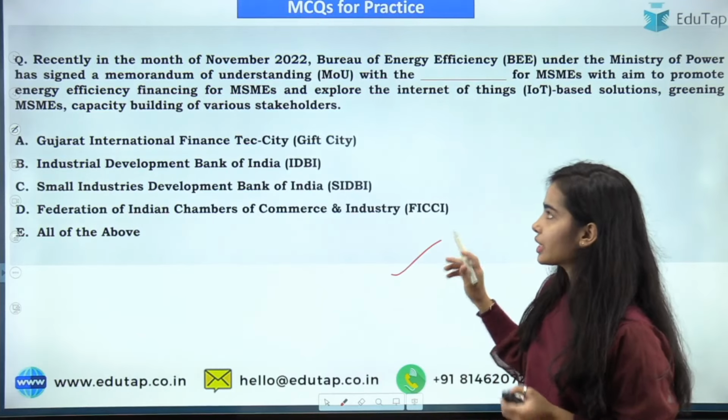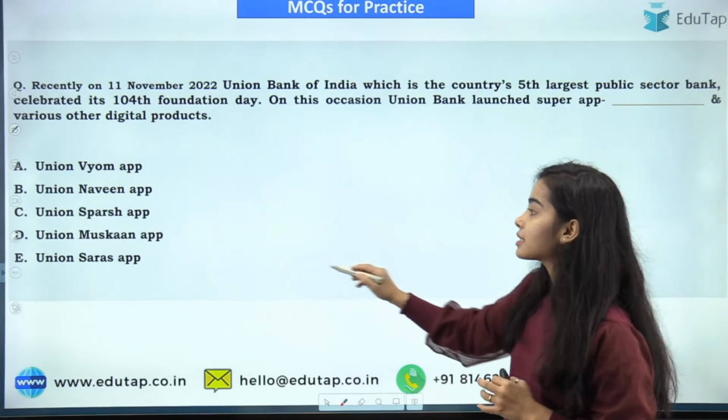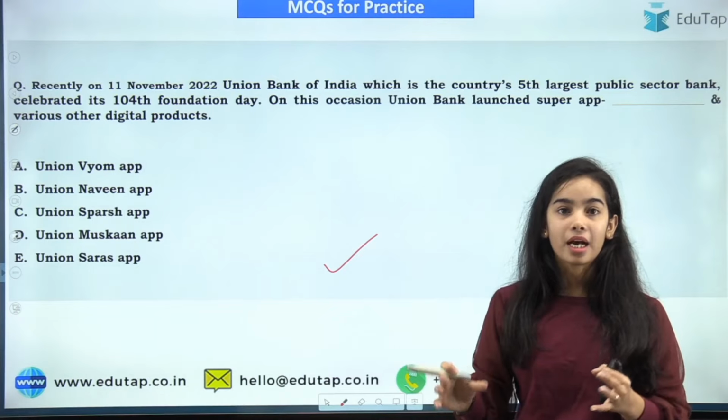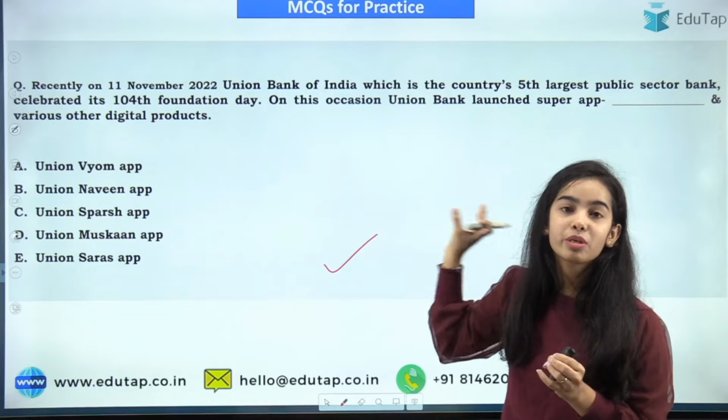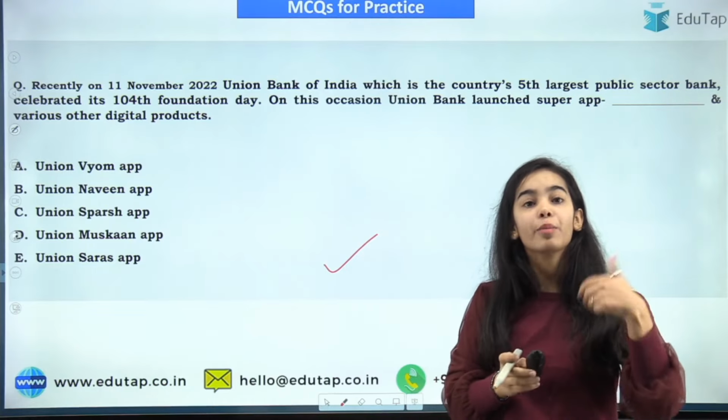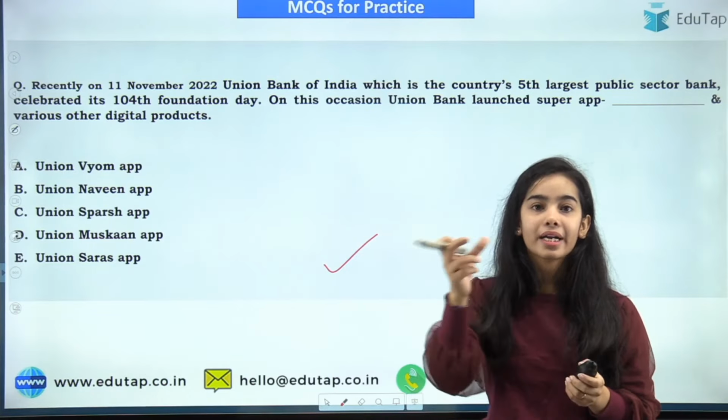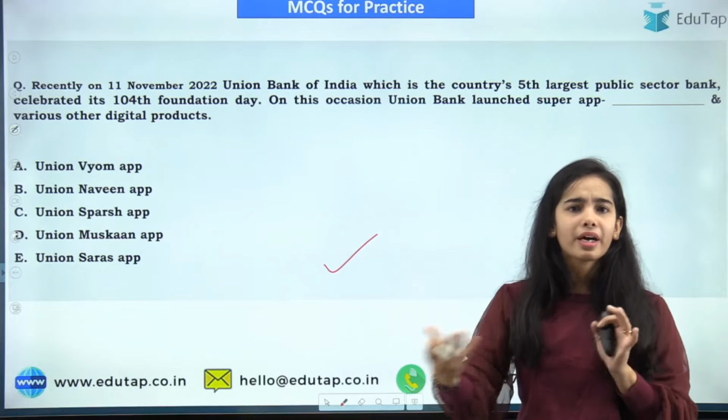This is the first question that I hope you can easily answer, and this is the second question. Again, direct names can come, or they can even ask that the touch debit card has been launched by the Union Bank of India. What is the name of that product? So Union Sparsh or other names they can give.